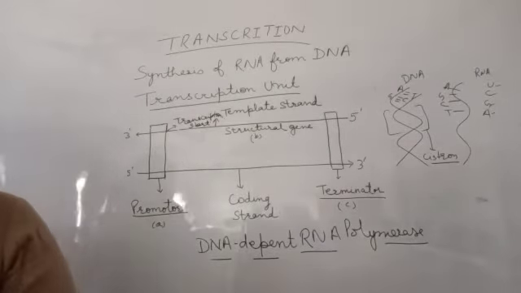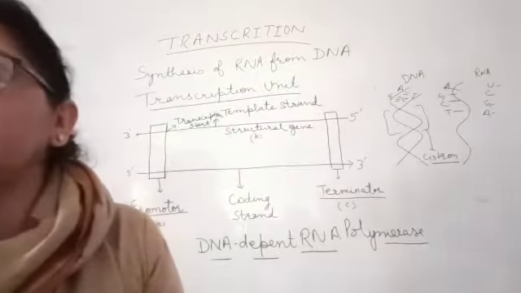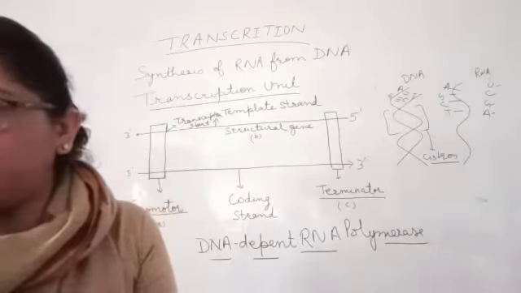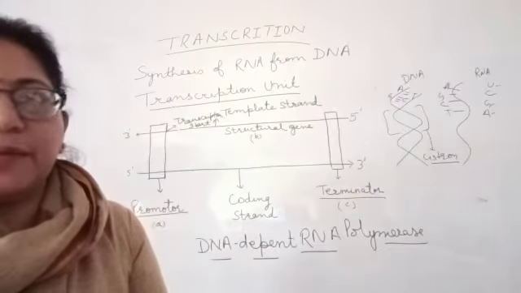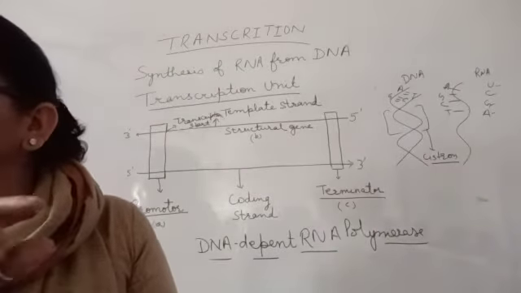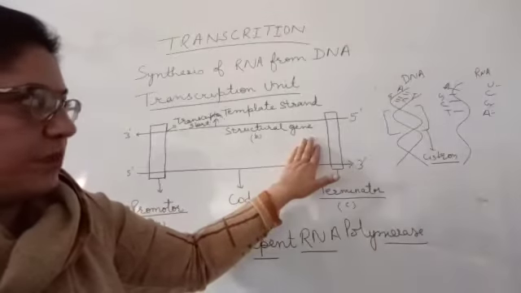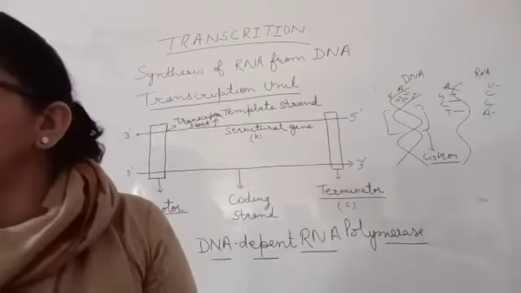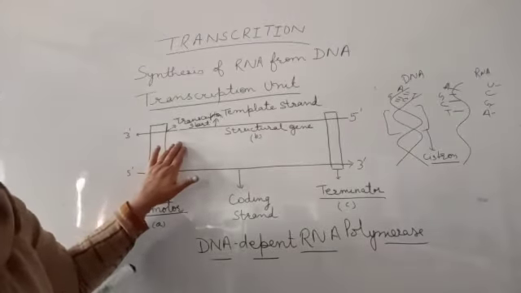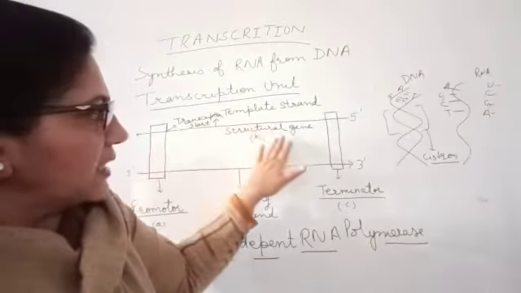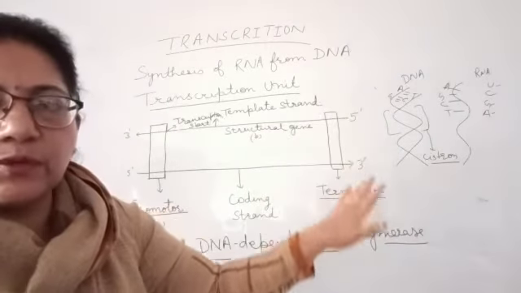So we have the promoter, it is a binding site for the RNA polymerase. So what is the promoter? It is the binding site of the RNA polymerase, and the transcription begins. Structural genes code for the enzyme through which the long polymerization of the RNA chain takes place, and terminator is where the transcription is going to end. So promoter is where the transcription is going to start. Structural gene is the polymerization of RNA, and terminator is where it is going to end.